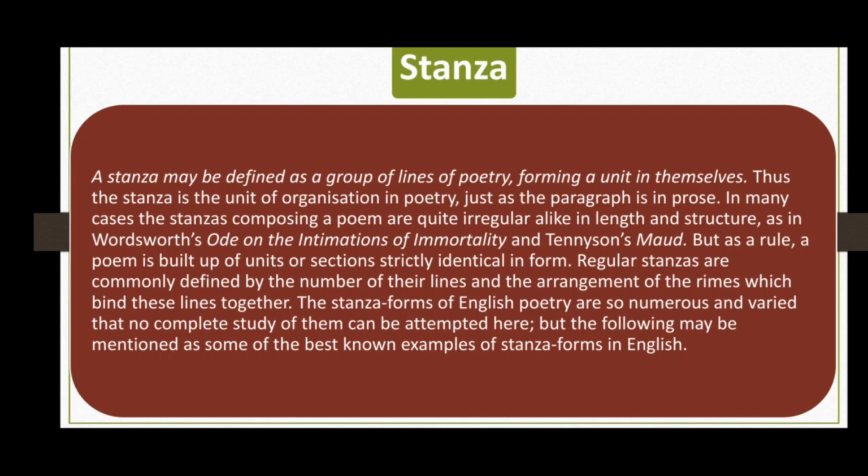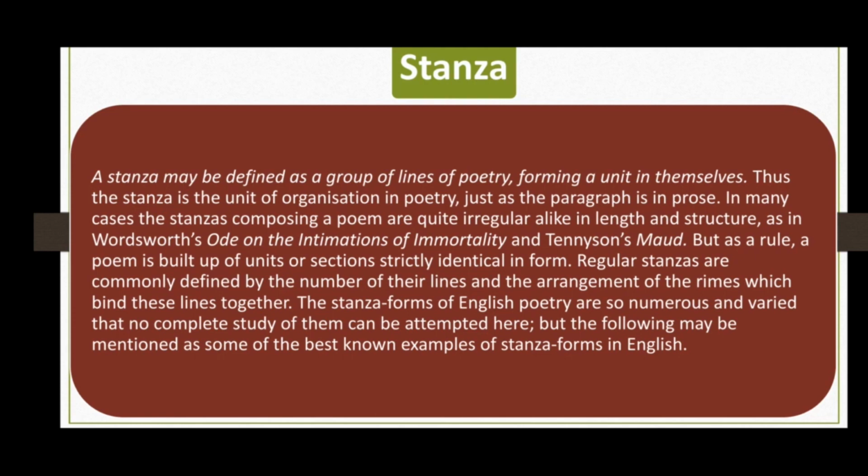In a regular stanza, we have the same length and we have the same structure. By same length, we mean that in one stanza we will have 4 lines, for example. In second we will have 4. In third we will have 4. In fourth we will have 4 lines. Or if in the first stanza we have 5 lines, in the second we will have 5, in the third we will have 5, and the fourth we will have 5 lines.